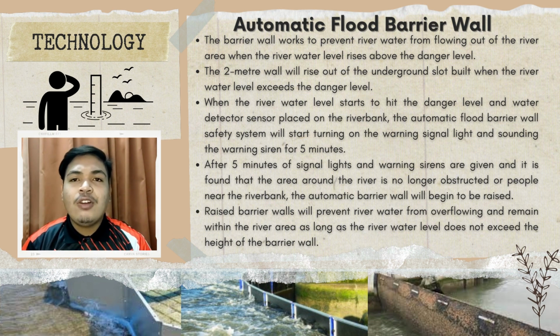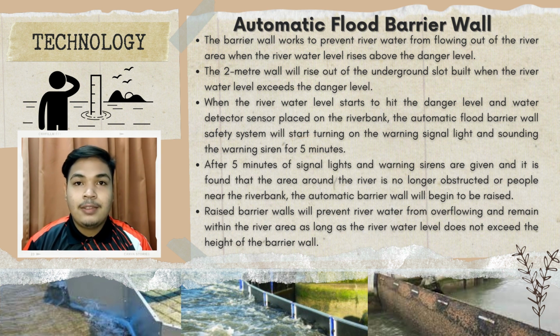Now I will present about the technology we use in this project. Alright, the technology used is called an automatic flood barrier wall. This technology works to prevent river water from flowing out of the river area when the river water level rises above the danger level. If the river water that overflows out of the river is not blocked, the situation will result in flooding in roads, housing estates, or cities. So, how does it work?